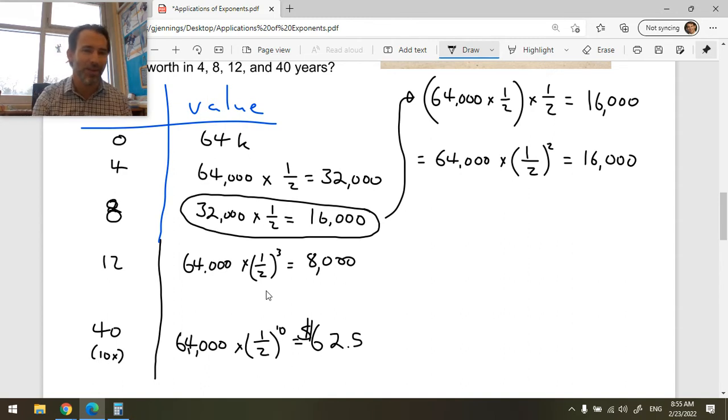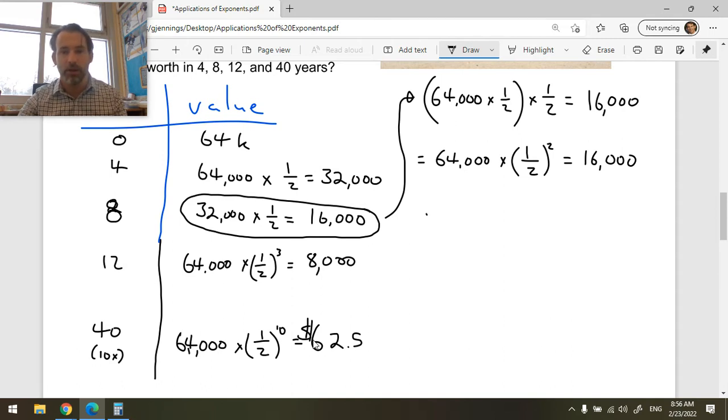Actually, now that I zoom out a little bit, after 40 years, what's the car going to be worth? Yeah, very little money. Now, it might plateau earlier than that. It might have a certain value as scrap metal that it never goes underneath. And so those are some of the strange things. This is already kind of a nonsense answer that a car could be worth only $60, because you can always get a couple $100 for the scrap metal. That's why this was confusing me. But this is such a big number. 40 years into the future, what's it going to be worth?